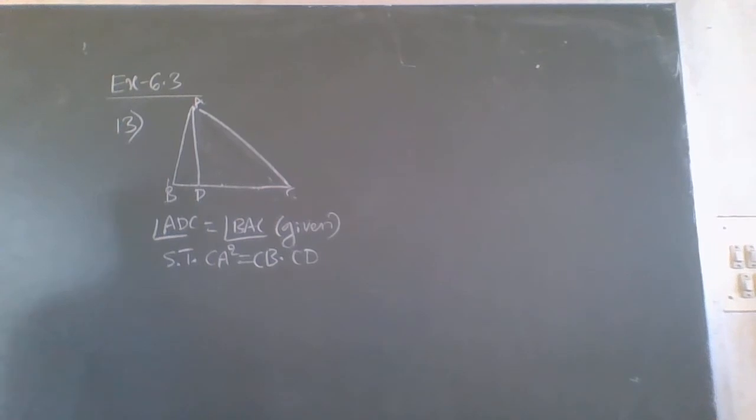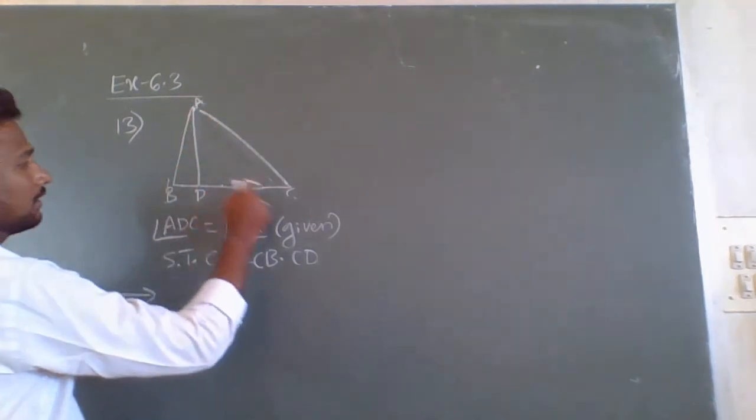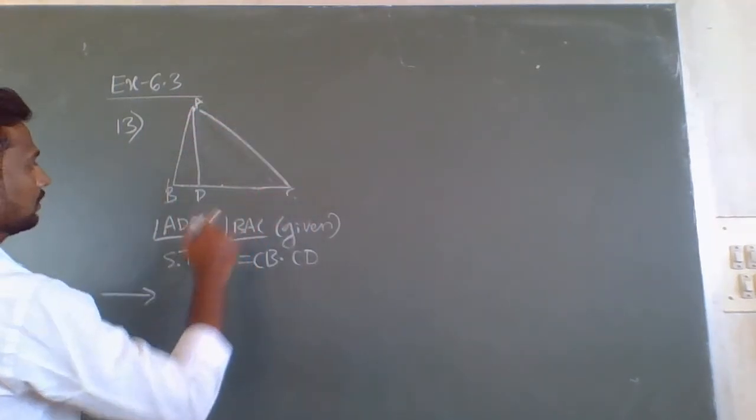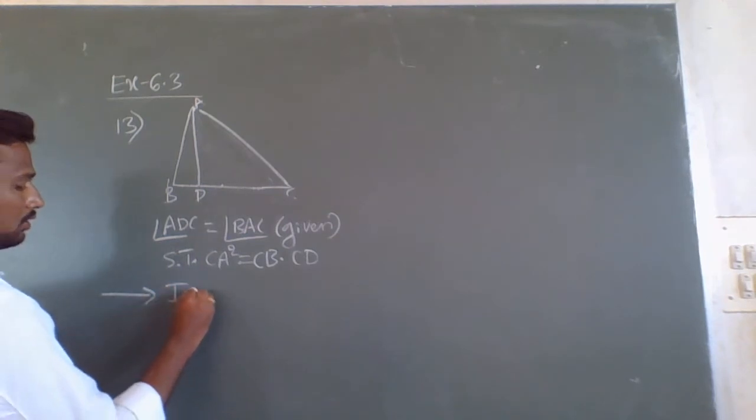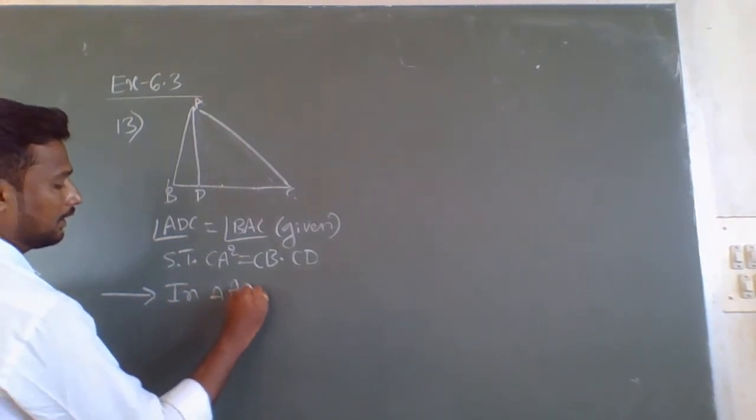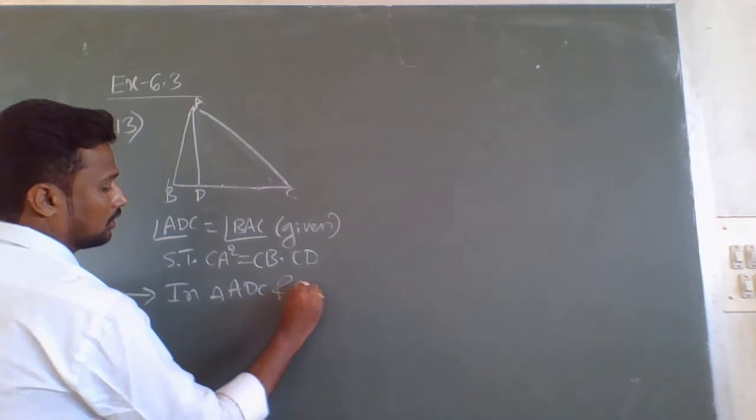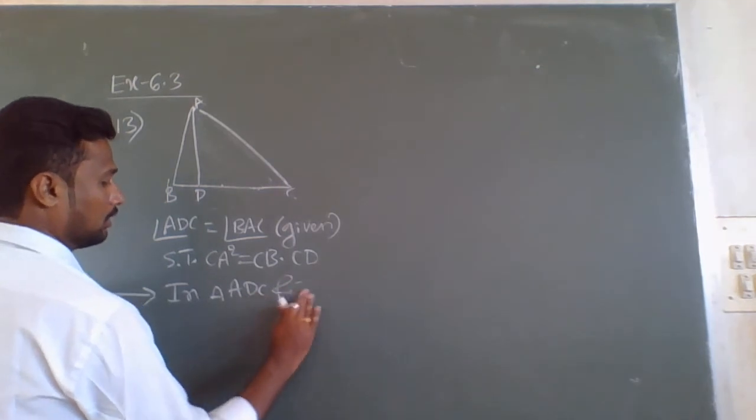Now, to prove this, first I will consider two triangles here, ADC and BAC.